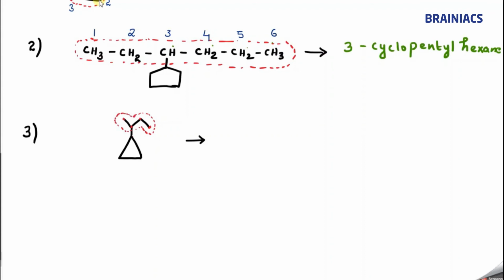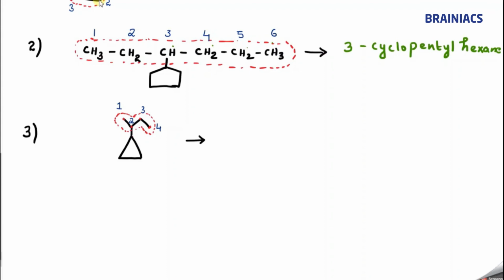Now we need to number this. I will use another color for numbering. Only a substituent is present, so I should give the lowest possible number to the substituent. So 1, then 2, 3, then comes 4. But if you do it from right to left, what number is coming? 1, 2, 3 will be coming. If I do it from left to right, what is the number? 2. So I will prefer the numbering from left to right.